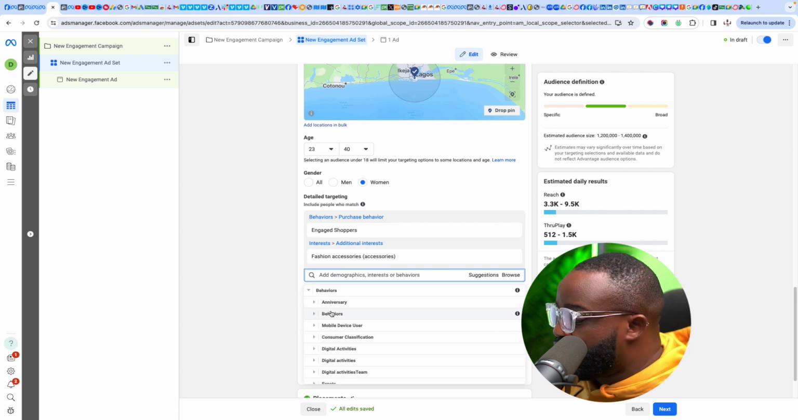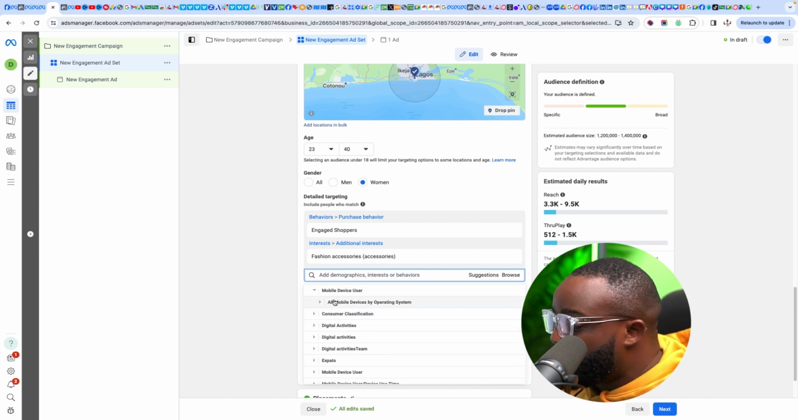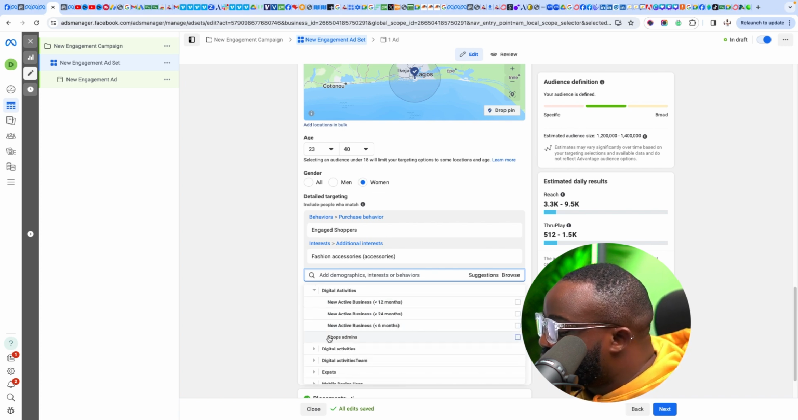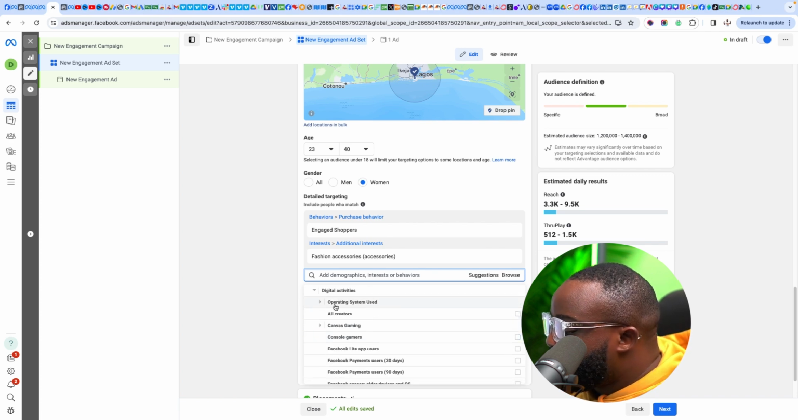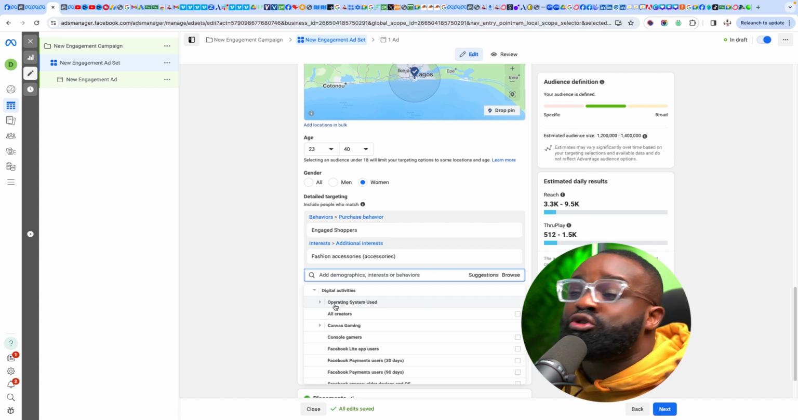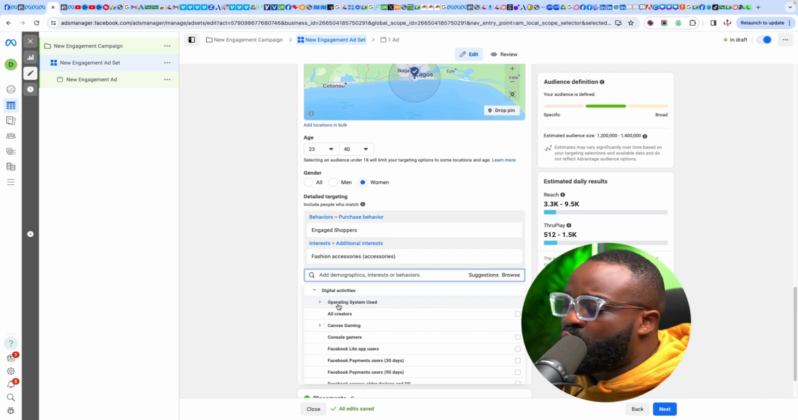There are other behaviors. You can click on browse and just come to behaviors. You can target people based on their anniversary. You can target people based on their mobile device and digital activities. So you can actually do a lot of targeting with behaviors. Look at these things and find out exactly which one works for you.